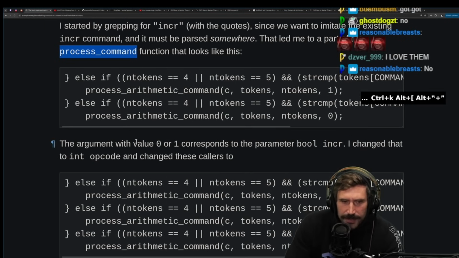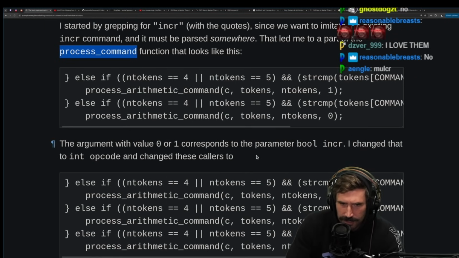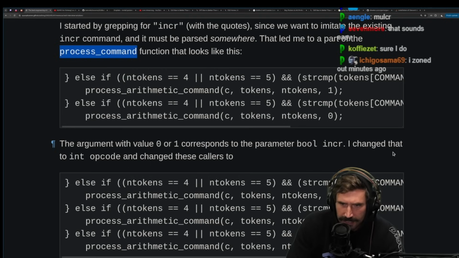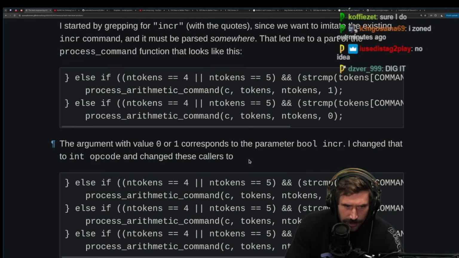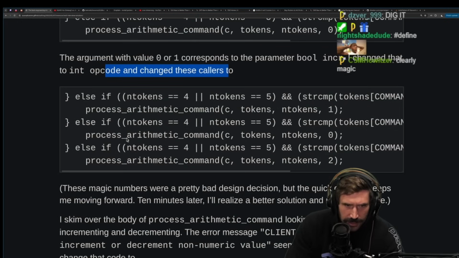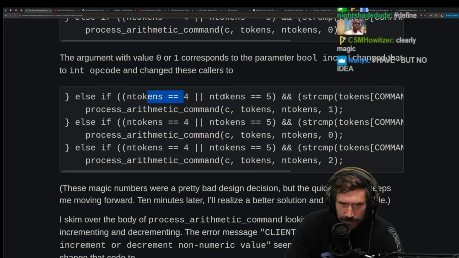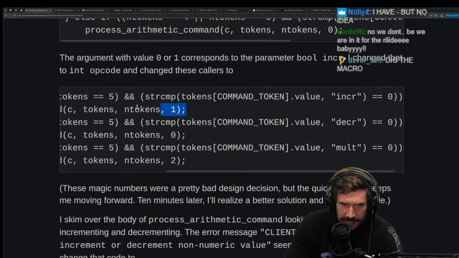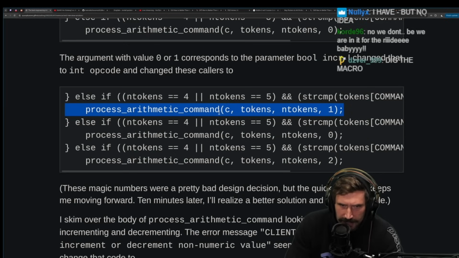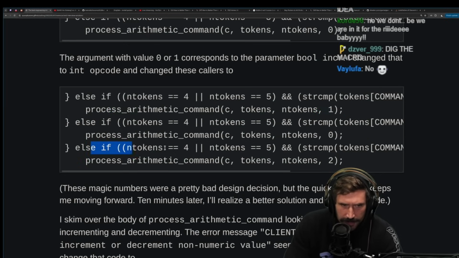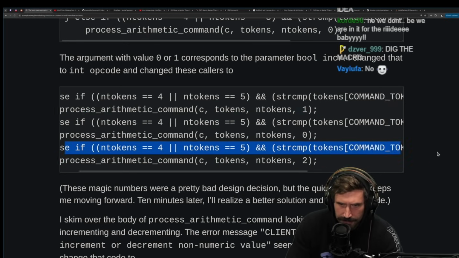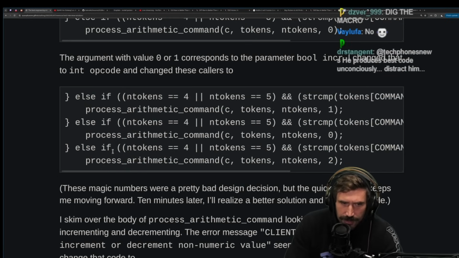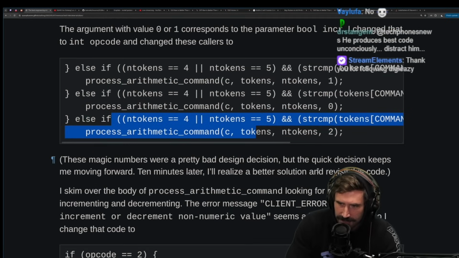The argument with a value 0 or 1 corresponds to the parameter bool inc, and I changed that int to opcode to change to the callers. If tokens equals 4 or 5 and tokens equals inker, then we do this, equals 0, then process arithmetic tokens 1, 1. Else, if tokens, do this, and we process it with the 2. Nice. So just add another if statement and call this...